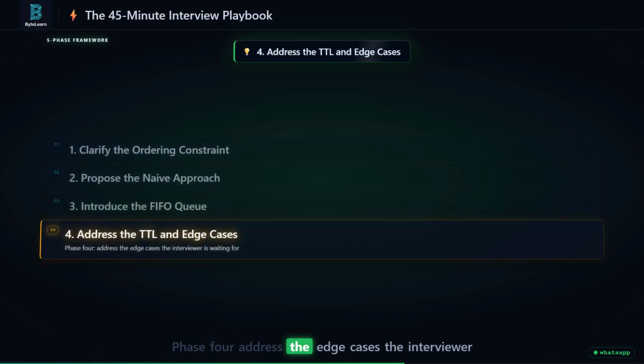Phase 4. Address the edge cases the interviewer is waiting for. What is the time to live on the queue? What happens if the user never reconnects? Does the queue grow forever? Why can you not use a basic array to implement this queue at WhatsApp scale? The answer to each question shows production level thinking.